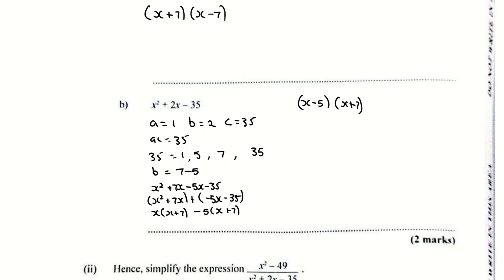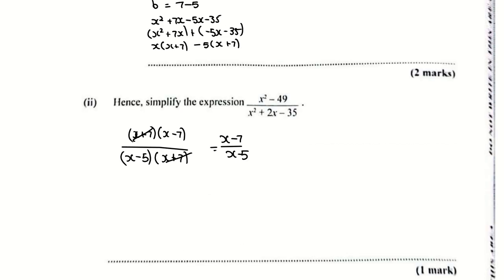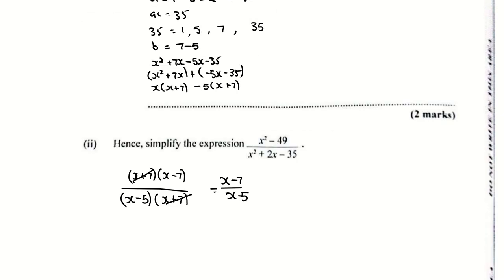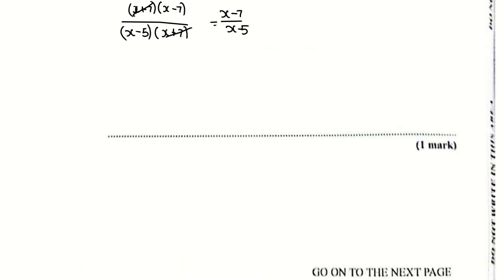Okay. Right, this question here, as soon as you see something like hence, that means that from the answers you got above, use them. They told you hence simplify the expression. X squared minus 49 we know is x plus 7 and x minus 7. X squared plus 2x minus 35 is x minus 5 by x plus 7. What do we have in common? X plus 7, so that cancels out. So the answer is x minus 7 over x minus 5. And that is the answer for this question. That is an easy 3 marks, right, so far.